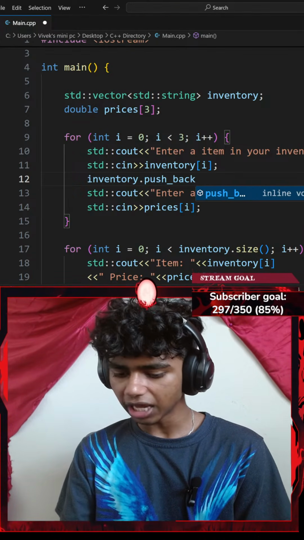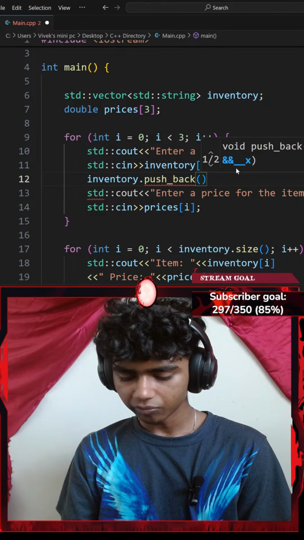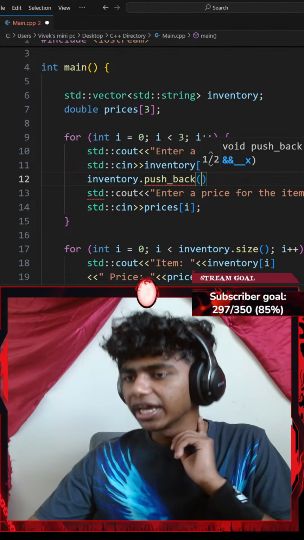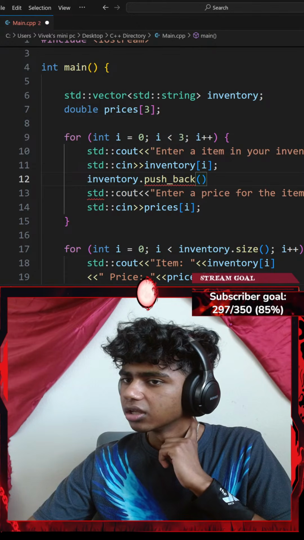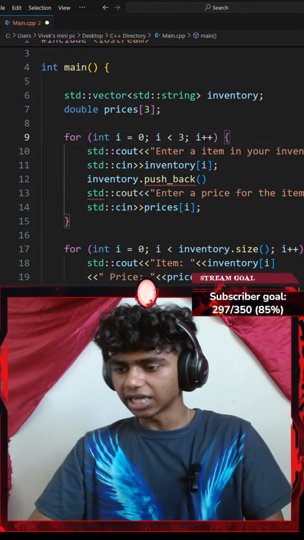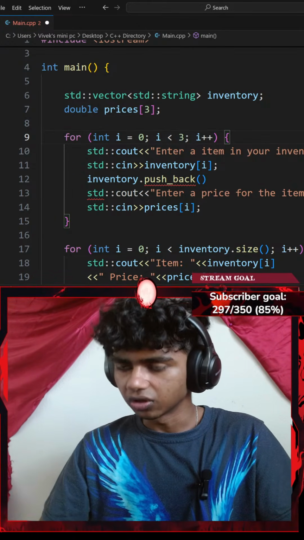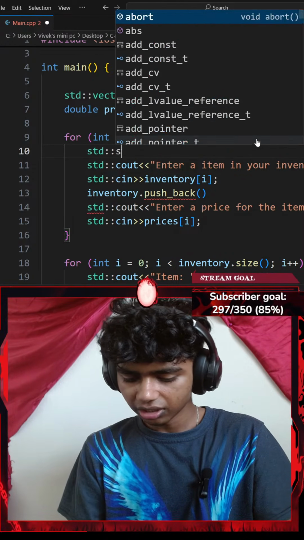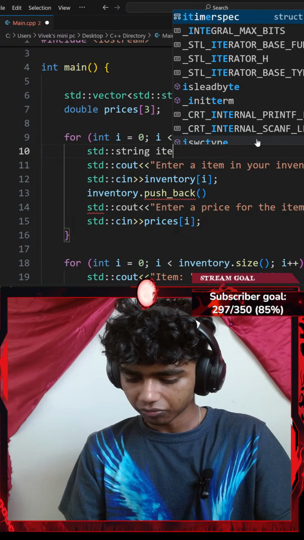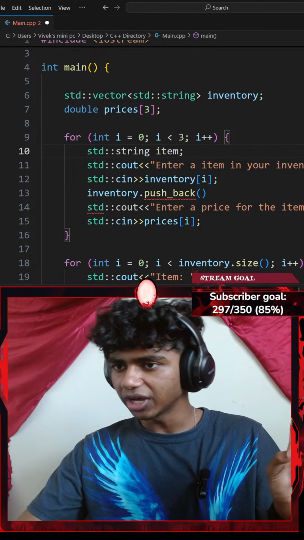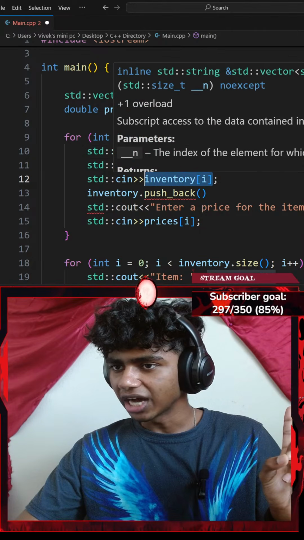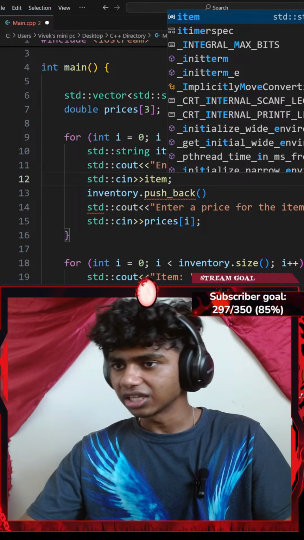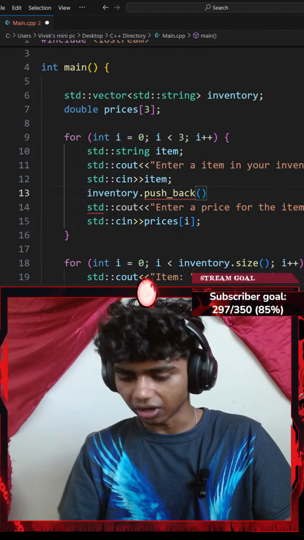I want to push back my, let's say, okay, I need a variable for that as well. So instead, let me go ahead and create a variable here. I'll go with a std::string of item, which is not equal to anything just yet. Okay, guys, I just see how stupid this was. The thing that I just did didn't make any sense at all. There we go.